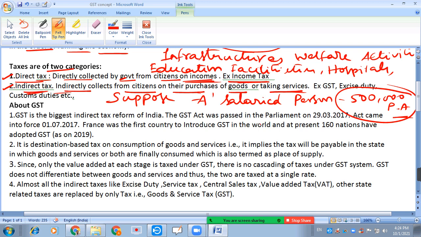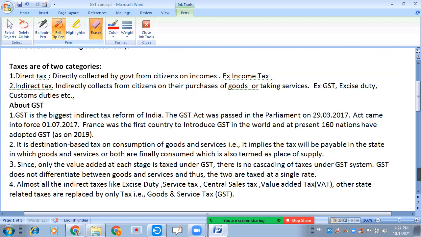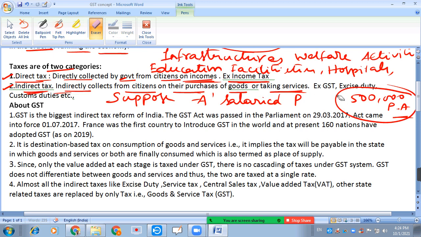Examples for these taxes are GST, excise duty, customs duties, and other service related taxes. So, entertainment tax, octroi. All these are different indirect taxes.